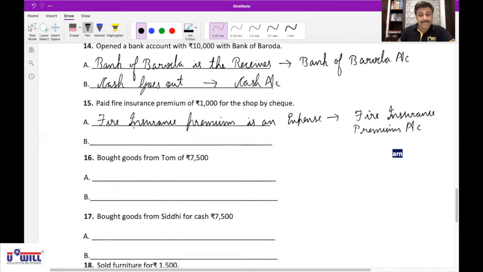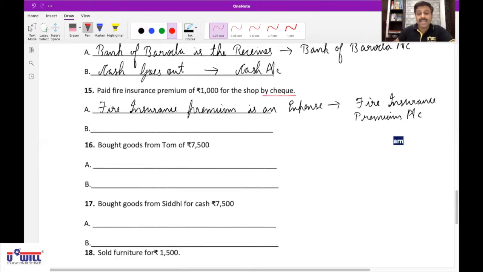Then second effect. Bank is the giver. Since we have paid by check, money will directly go from our bank account. So bank is the giver, affects bank account. Okay, I repeat again. First, what comes in? Service of insurance company comes in. That leads to second effect. Means second question, which expense is incurred? Fire insurance premium is an expense, affects fire insurance premium account. And in the second effect, what goes out? Check goes out. Whenever check goes out, the effect will be who is the giver? Bank is the giver, affects bank.